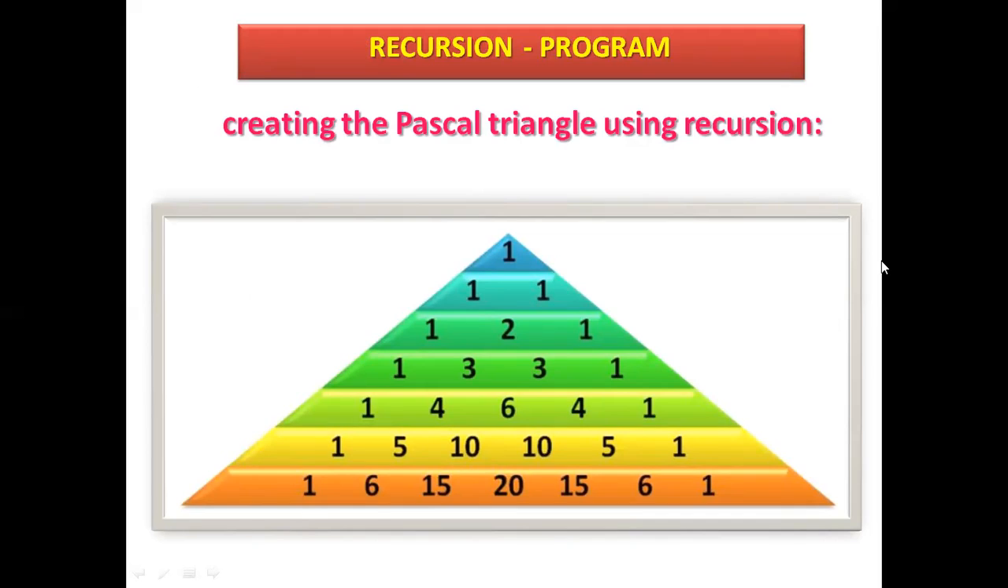So this is a pattern which is called creating a Pascal triangle using recursion. So see here, first one number 1, 1 2 1, 1 3 3 1, 1 4 6 4 1. So the middle part will remain 1 5 10 10 5 1. So this is called Pascal triangle. See the recursion program of this.